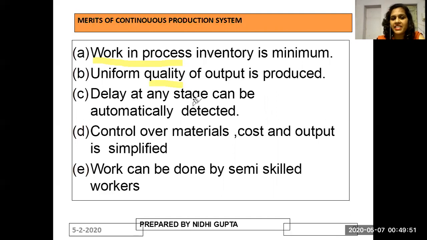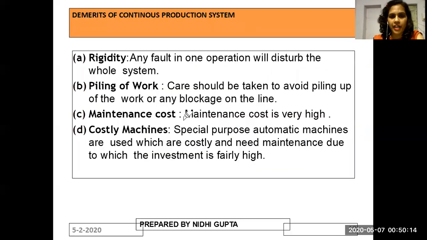Delay at any stage can be automatically detected. The 4th point is control over material cost and output is simplified. And the last point is work can be done by semi-skilled workers also. That means continuous production system has many advantages which result in good quality products.